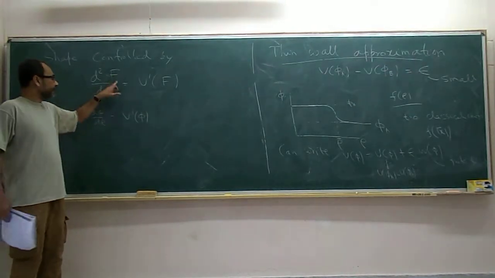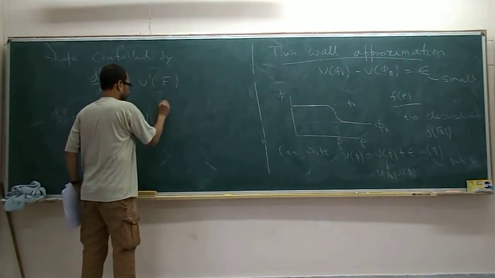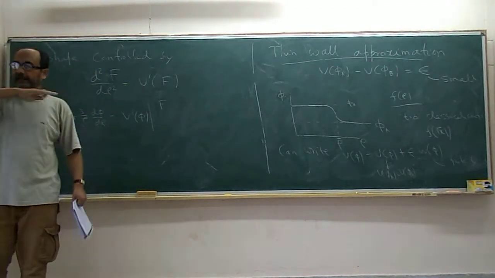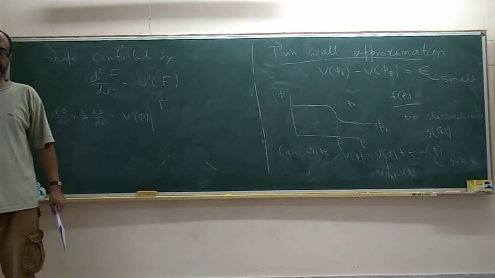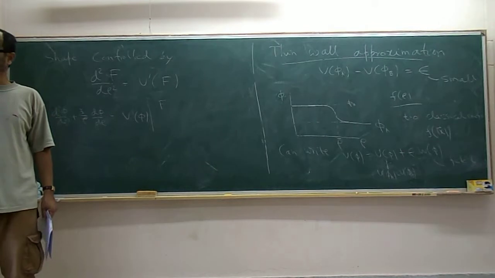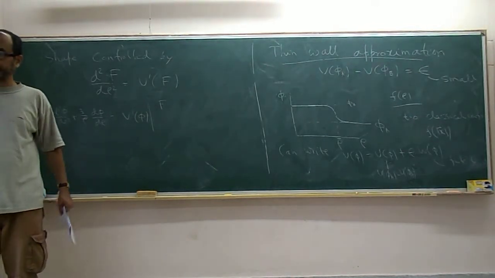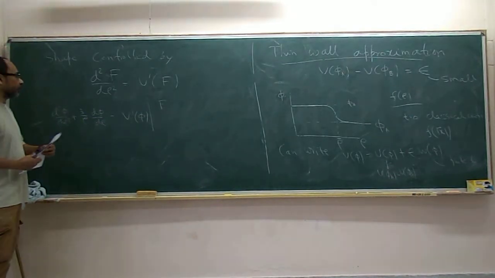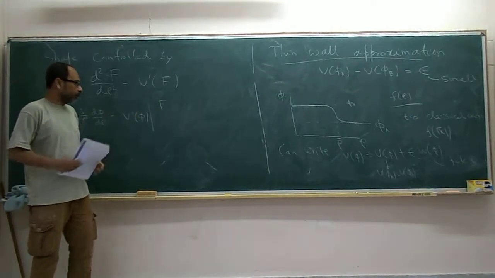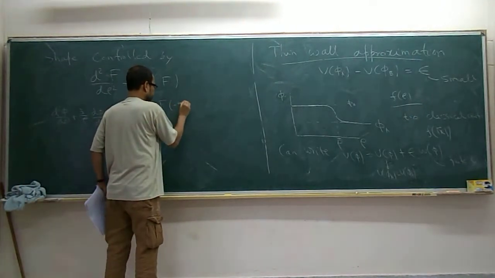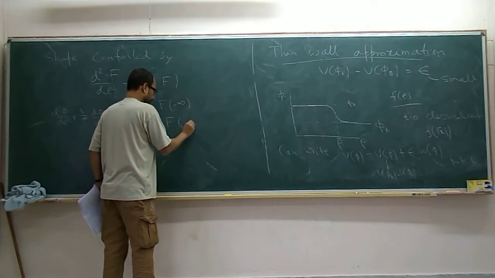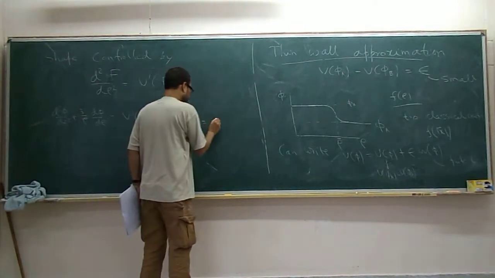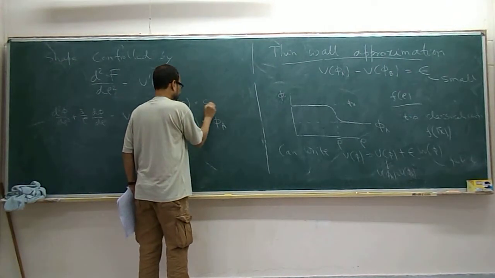And this f. So now you can think of this as an equation in one dimension. Rho you can think of as running from minus infinity to infinity. This equation by itself doesn't tell you that rho has to stop at 0. Imagine rho is just a variable which is running from minus infinity to infinity. So this is exactly what I mean by a solution that f of minus infinity and f of infinity. As rho goes to infinity, it should reach phi a, and here it should reach phi b.